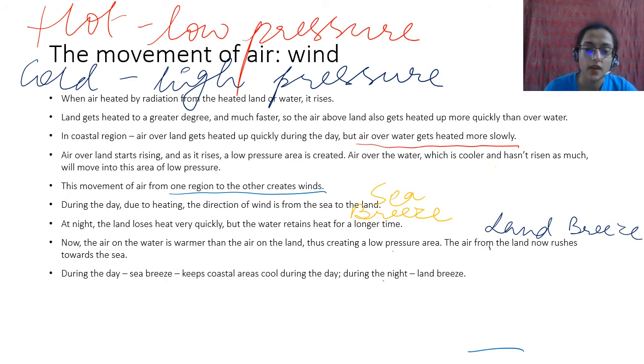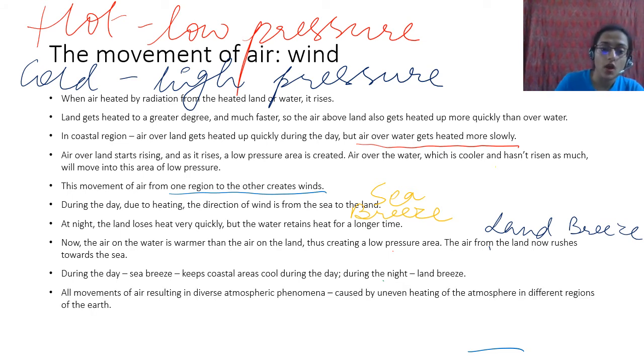And because of this sea breeze, coastal areas are generally cool during the day. A little cool air keeps coming. Now there's a lot of obstruction because of buildings, but Bombay used to have a lot of nice breeze during the day, so it used to be pretty comfortable.